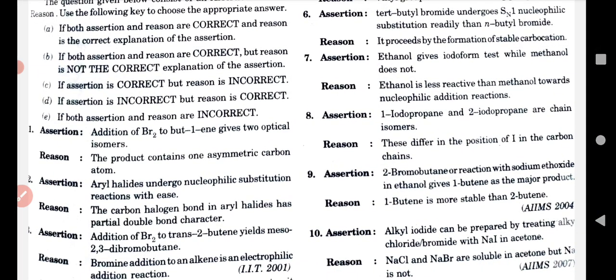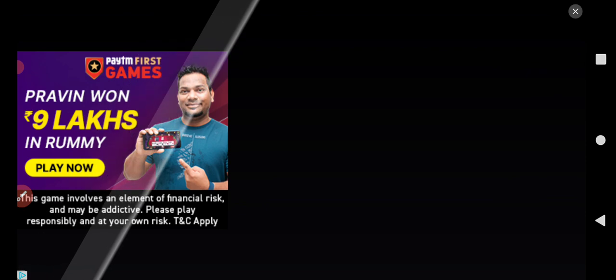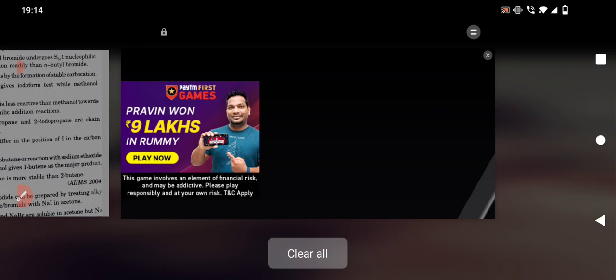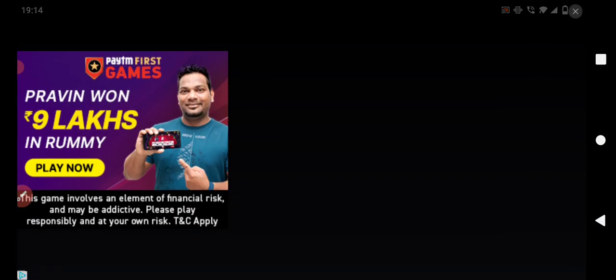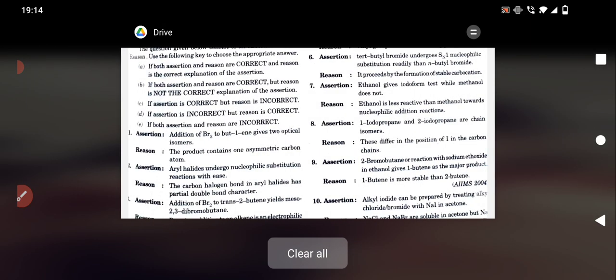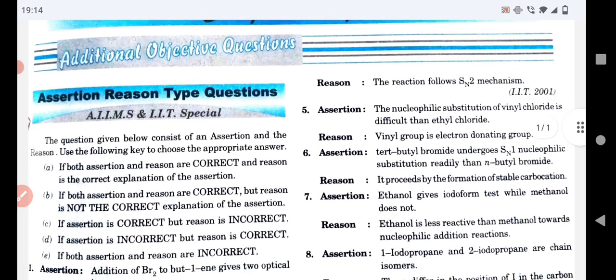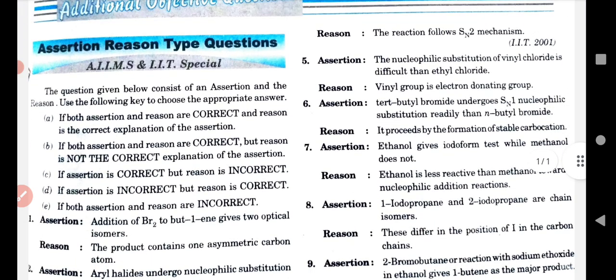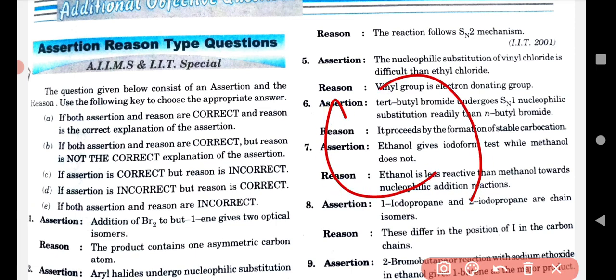So for the SN1 reaction, the second sentence is totally incorrect. The assertion is correct and the reason is incorrect. So according to the instruction, option C is correct for question number 4.